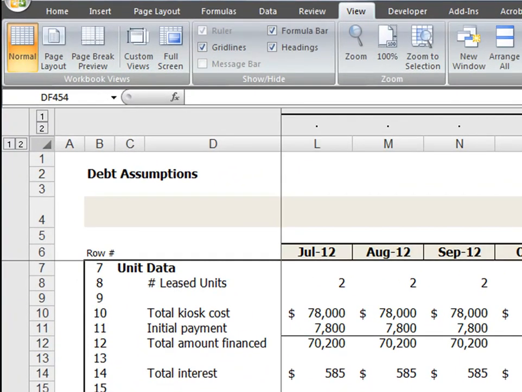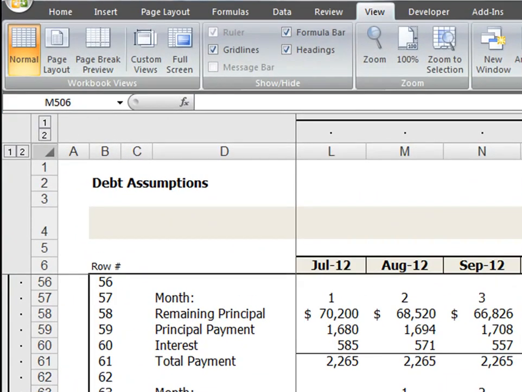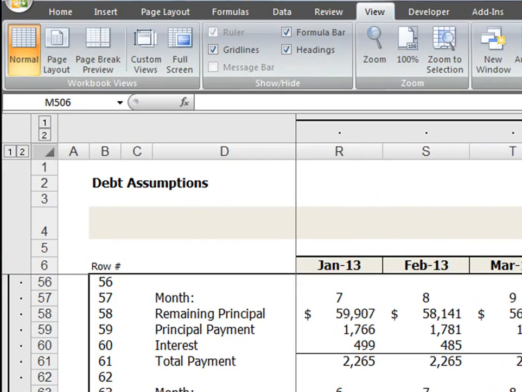Let's look at month 7, or July 2012, as an example, the same month we just looked at on the CapEx instructional video. The total cost of the kiosk purchase of $78,000 automatically appears from the sales worksheet on row 10. And based upon our down payment assumption of 10% in the debt assumptions, the initial payment is $7,800, which automatically calculates a financed amount of $70,200. The payment details are then automatically created on rows 57 through 61 over the course of the term of the loan, which according to our assumptions is 36 months.